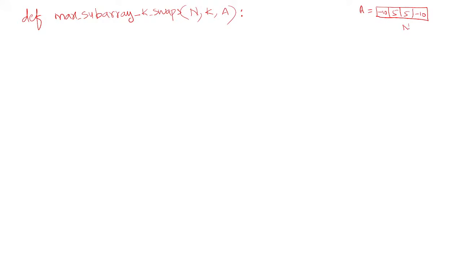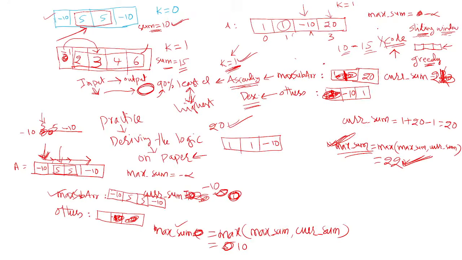What is the n value here? The n value is 4. Assume the number of swaps allowed is 1 or 0 for this maximum sum problem. If the number of swaps allowed is 0, so k is equal to 0, then the maximum sum is this one.